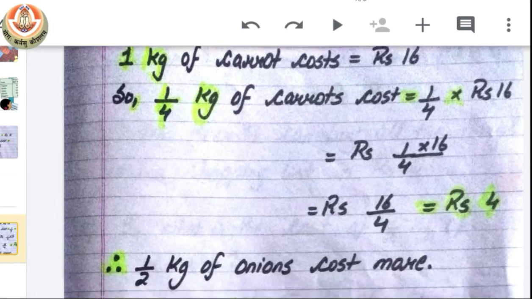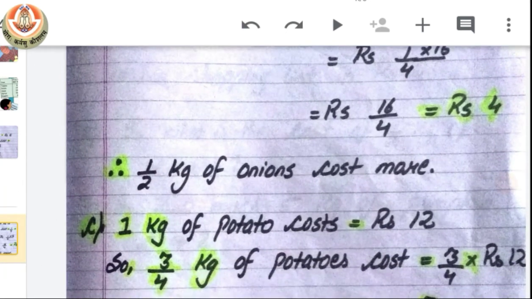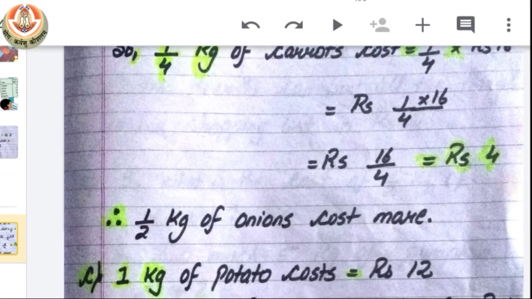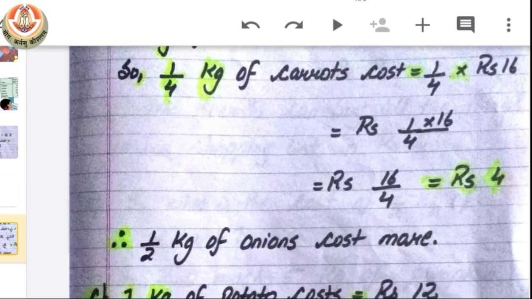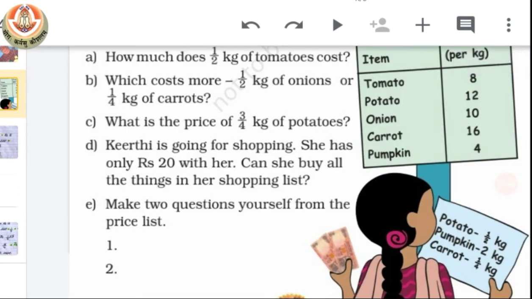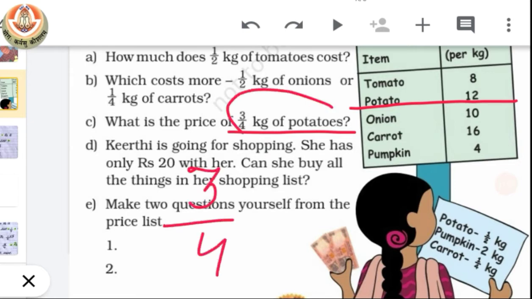Now we all know that half kg of onion costs rupees 5 and 1 by 4th kg of carrot costs rupees 4. So we all know that 5 is more than 4, so that means half kg of onion costs more. Okay, now let's move on to the third part. What is the price for 3 by 4th kg of potato? So we have to look in the price list that 1 kg of potato costs rupees 12. So we have to find out what 3 by 4th kg of potato costs.